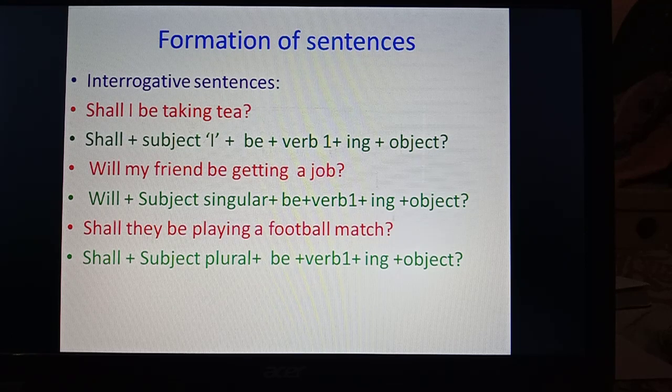Then, shall they be playing a football match. Shall, then a plural subject plus be plus verb's first form plus ing plus object. So this will be the formation. So shall will be used in the beginning, and the rest of the formation will be the same. In the end, a sign of interrogation should be there. So keep these things in your mind to remember the formation of interrogative sentences of future continuous.